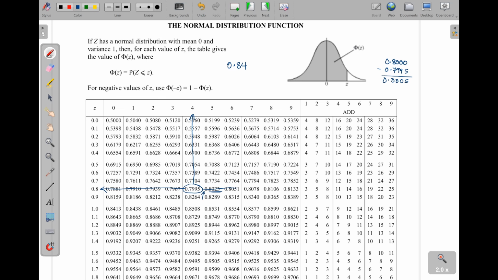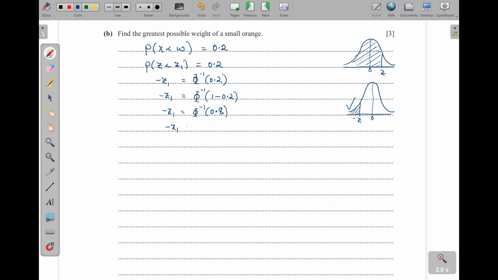Then you go to this other side and you look out for the 5. So you can see it is here. Okay, this one we have gotten here. Then you go up and read off that value. That 2 you get is the third decimal place for that Z value. Okay, so then we can go back and write 0.842. So negative Z1 is equal to 0.842, meaning that our Z1 is equal to negative 0.842.